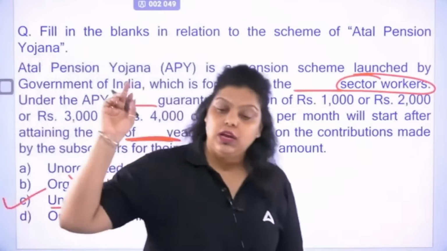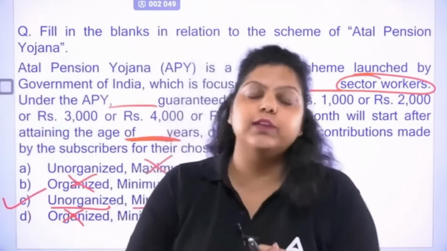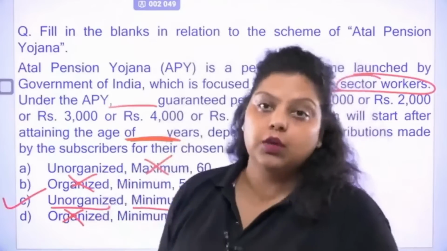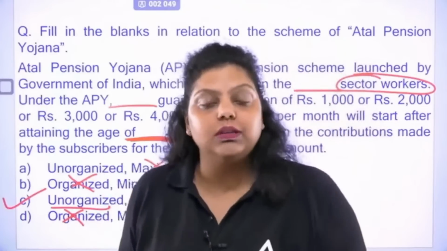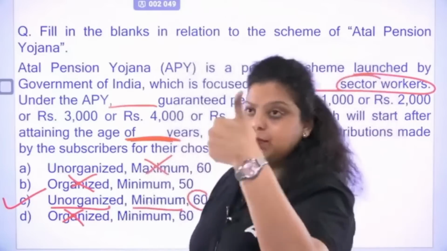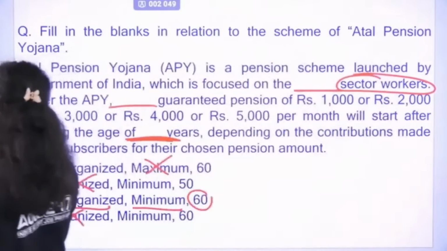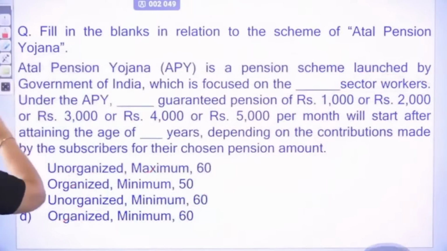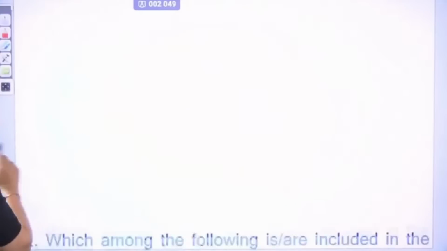So under Atal Pension Yojana, a person can enroll between the age group of 18 to 40 years. If you belong to this age group, you can enroll yourself, and after attaining the age of 60 years, you will get the monthly pension, minimum 1000, maximum 5000. Okay, this is the Atal Pension Yojana. So right answer will be C option.